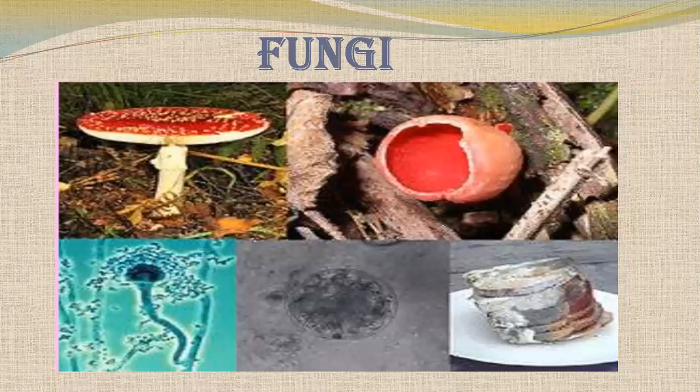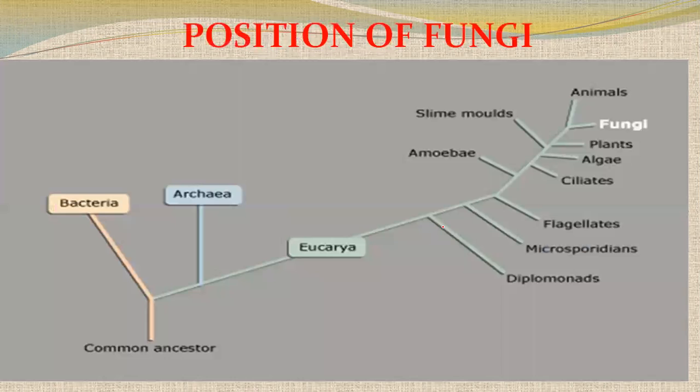So dear students, you can see different varieties of fungi. So today we will talk about kingdom fungi. Let's see its position in the three domains. As we have studied domain Archaea first, then domain Bacteria, and then Eukarya.